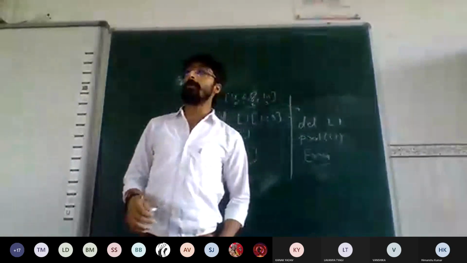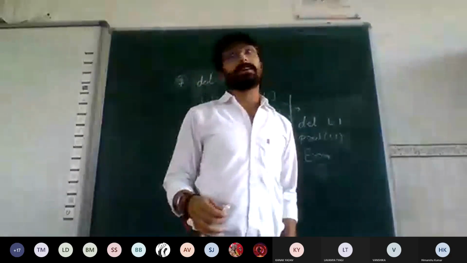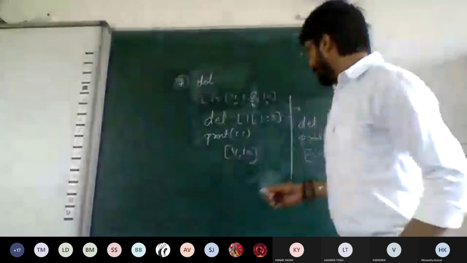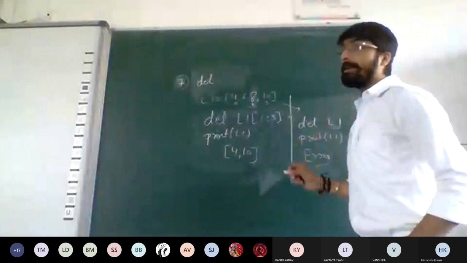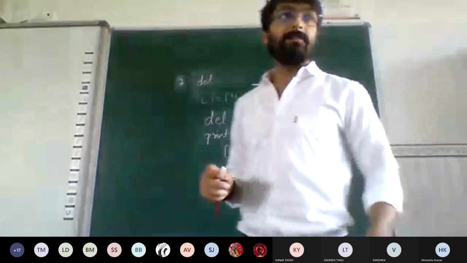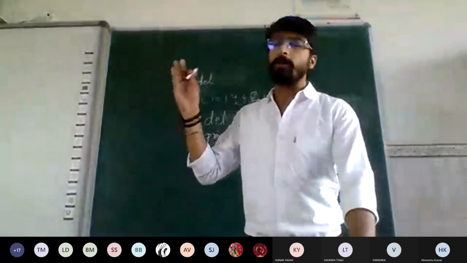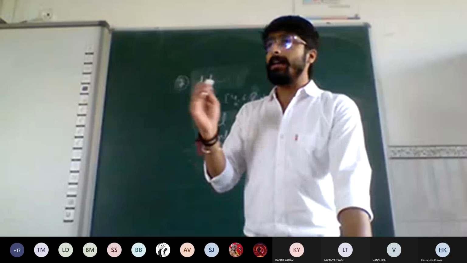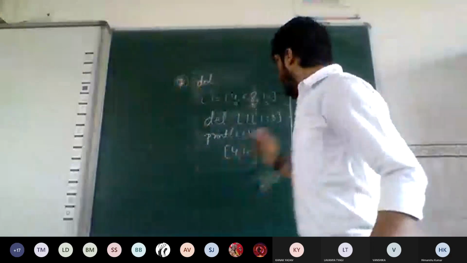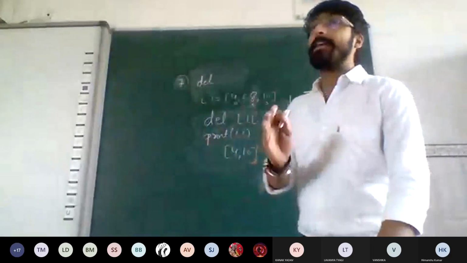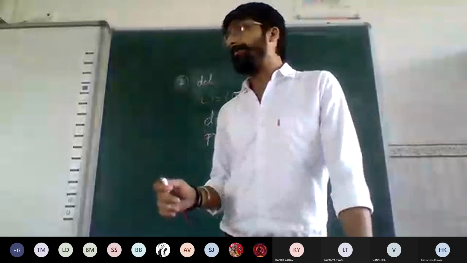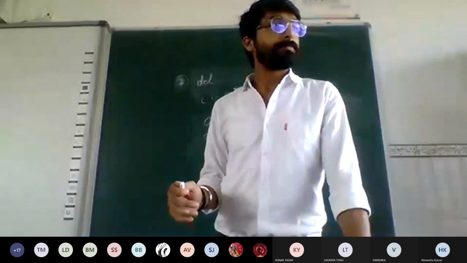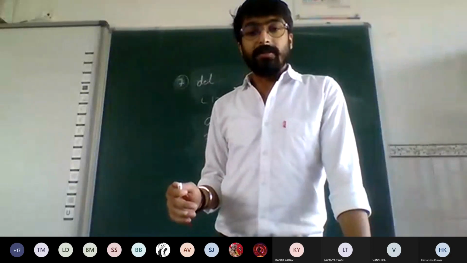What is it going to print? It is going to print the error that the list does not exist, simply, because we have deleted the list from the memory itself. So del L1, without giving any subscript, any index or slice, if I'm directly writing del L1, it will delete the list from the memory. Right? Is it clear to everyone?